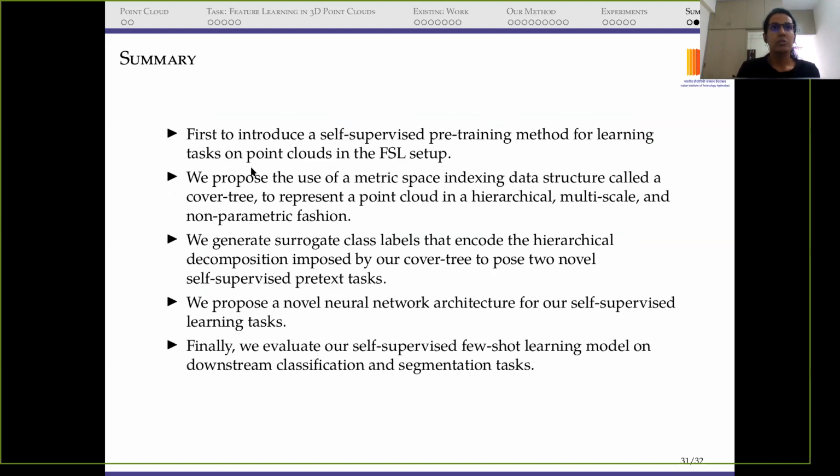Now to summarize this presentation, we are the first to introduce a self-supervised pre-training method on point clouds in the few-shot learning setup. We proposed the use of a cover tree, which represents a point cloud in a hierarchical multi-scale fashion. Then we generate self-supervised class labels, and we encode this hierarchical decomposition of a cover tree into our two self-supervised tasks. We propose the architecture for our self-supervised learning task, and we finally evaluate this self-supervised few-shot learning model on classification and segmentation tasks. We outperform all the supervised, unsupervised, and even self-supervised methods.